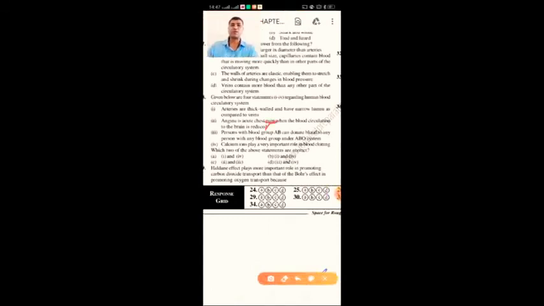Persons with blood group AB can donate blood to any person with any blood group under the ABO system. So this is also wrong. Calcium ions play a very important role in blood clotting. Which 2 of the above statements are correct? So here 1 and 4 are right. So 1 and 4 is present in A, so A option is right.